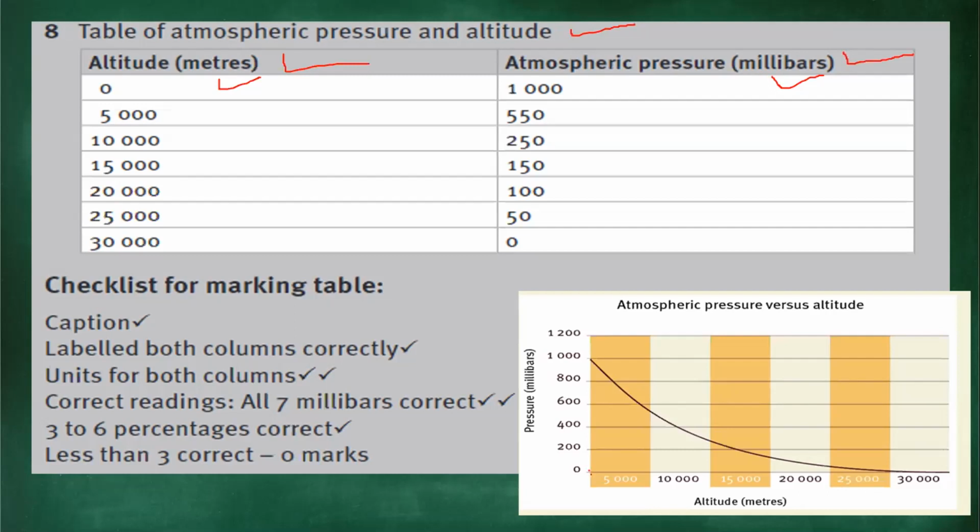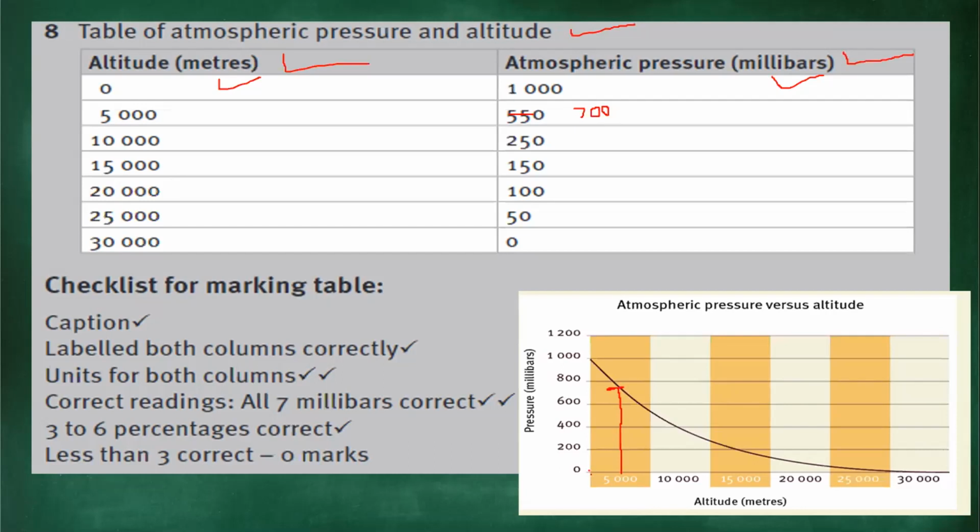Then let's suppose we are moving to 5000 altitude. When we move up, what do we notice? It is at about 700, right? So it can be correct that this is 550. It is about 700 millibars, because look, this is from 5000. This is about 700 over here.